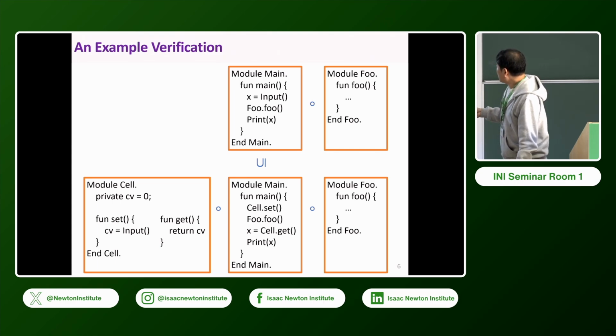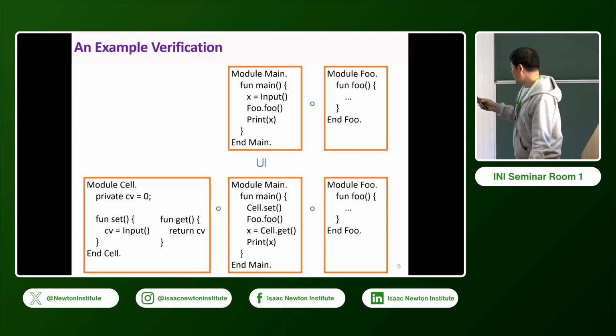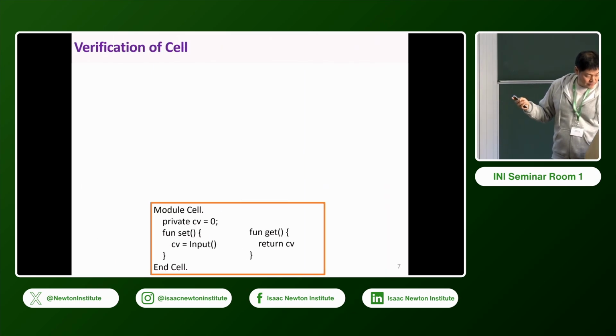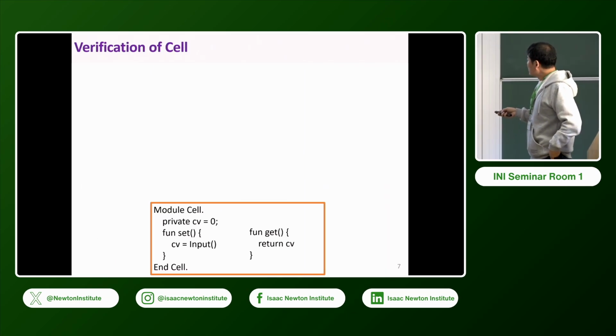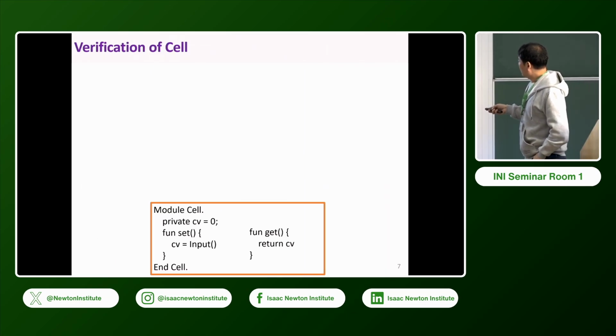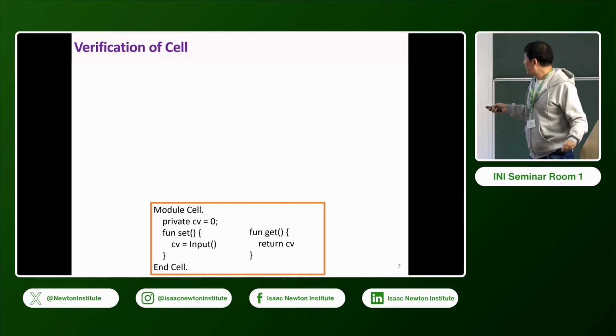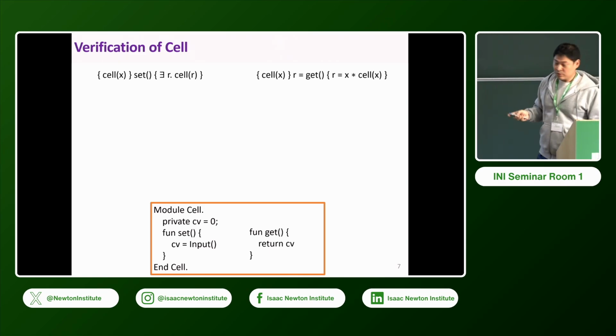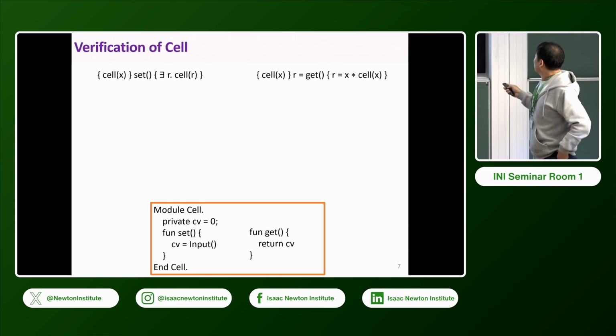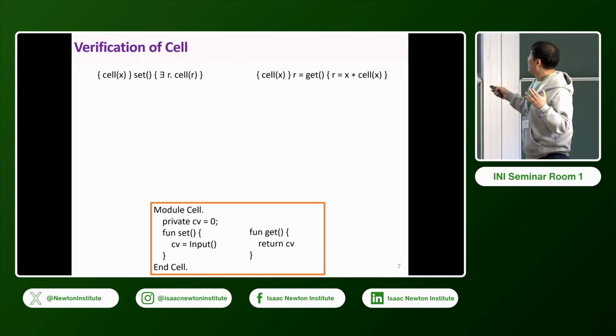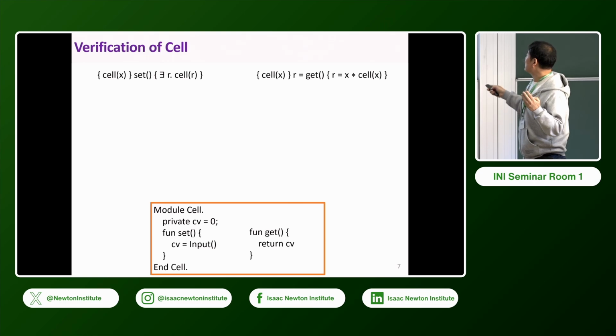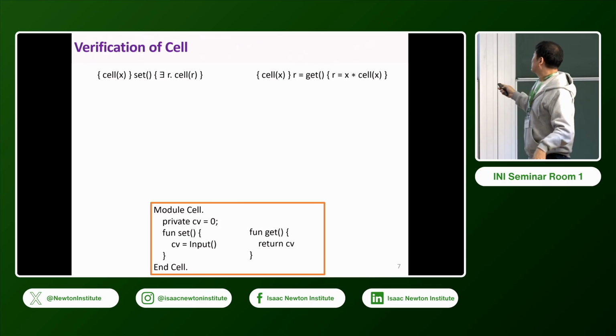And then what can you do? First, how can I specify this one? So that's the question. So how can I specify this module, which does a set with a value from user input and then get. So usually if you use the separation logic, you can say something like this. Okay, get case, you have some resource, cell X, which says that this module contains a value X in it, some resource predicate. And then the get function, the return value should be equal to what's specified in this resource. And then you return the same resource, so then you can access it again.